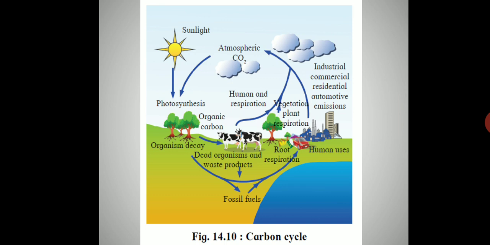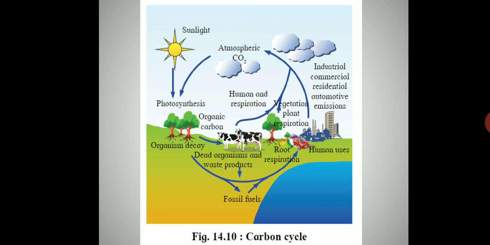Now basically, if the plant dies, then their body goes into the earth crust, they undergo anaerobic fermentation and are completely decomposed and converted into fossil fuel. From here, the return journey of the carbon to the atmosphere starts. When the animals respire, they give out carbon dioxide to the air. Also, when the plants respire, during the daytime the plant carries out photosynthesis, and during the night time they respire like human beings and give out carbon dioxide into the air.